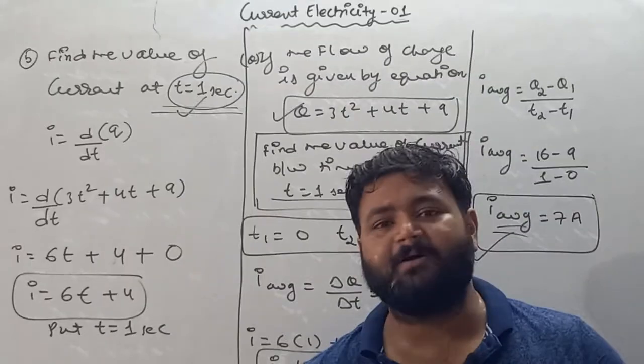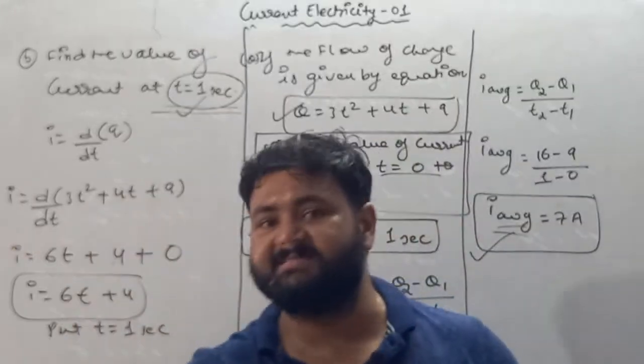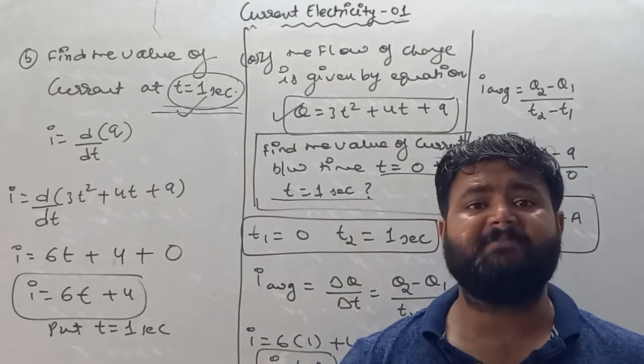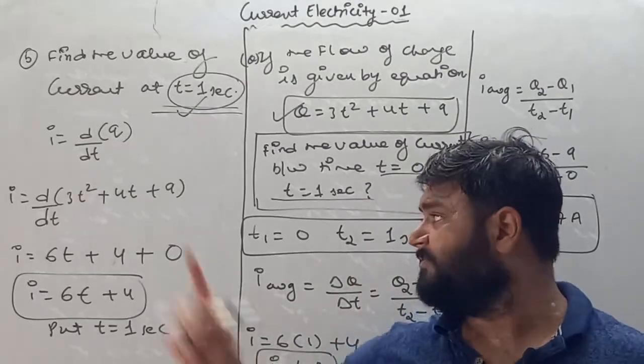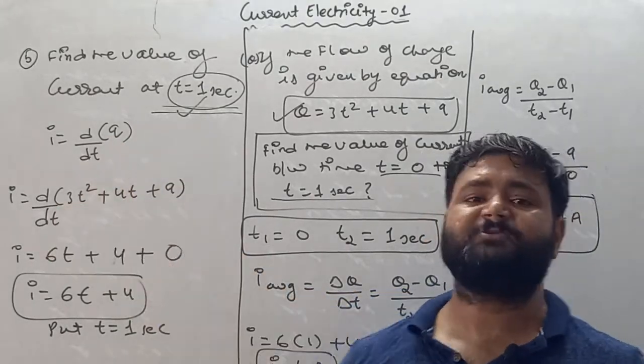If I am talking about average time, then you have two different times. If you are talking about instantaneous time, then only one time is given. If only one time is given, then finding the value of current is so easy. You have to differentiate the charge with respect to time.